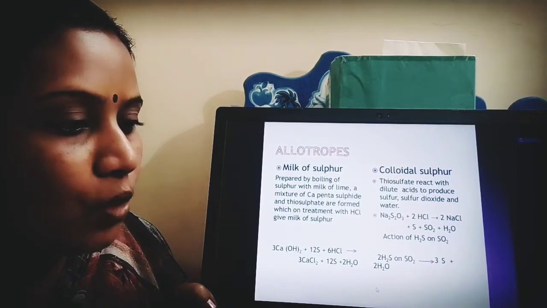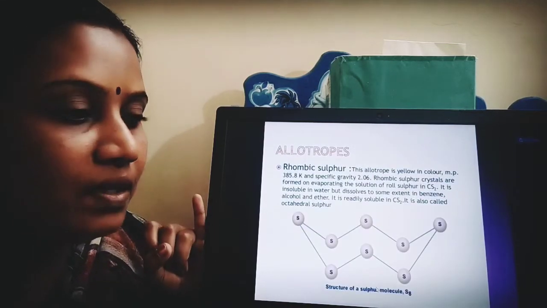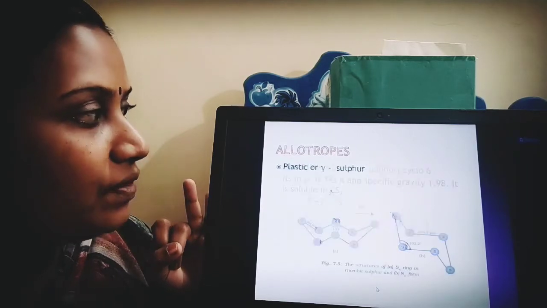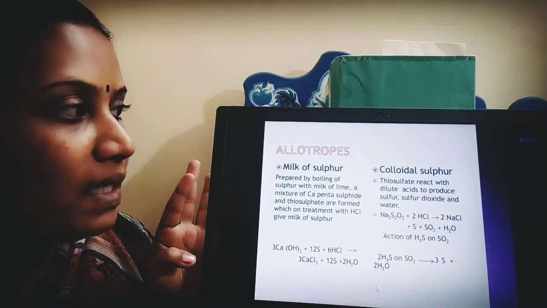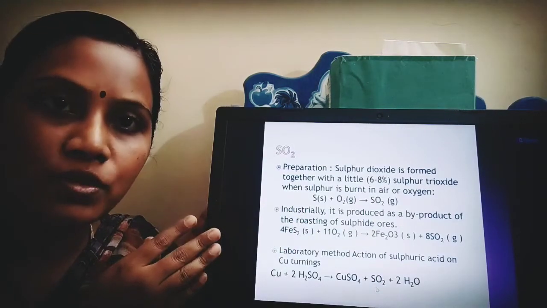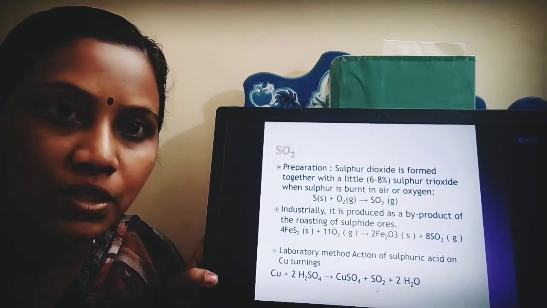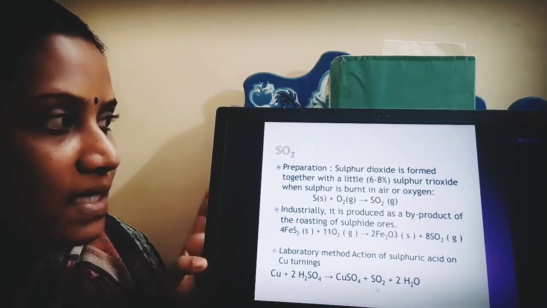So till now, how many allotropic forms have we seen? We have seen rhombic sulfur, then monoclinic sulfur, then gamma sulfur or plastic sulfur, then milk of sulfur, and then colloidal sulfur. Now moving to the preparation of sulfur dioxide. How to prepare sulfur dioxide?